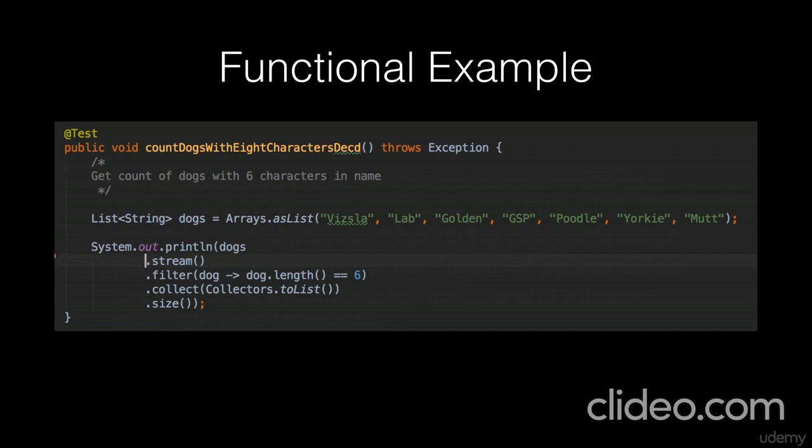And now look at, I'm saying System.out, take dogs, and even if you don't know anything about Java 8 and streaming and what's going on in there, you probably can guess what this code is doing. So it's going to take a stream from the list of dogs. It's going to filter that where the dog's length is equal to 6. Now we're going to collect it to a list, and then we're going to return back the size of that list that we collect everything to.